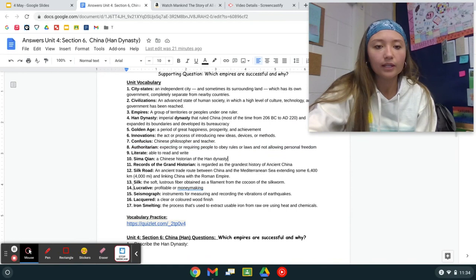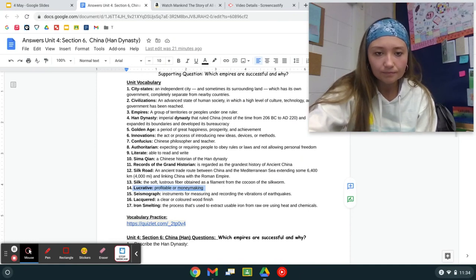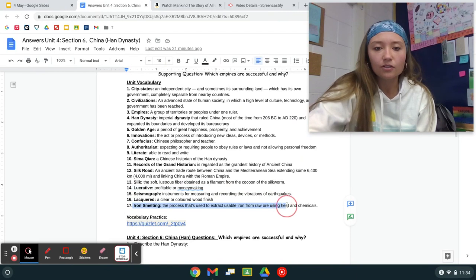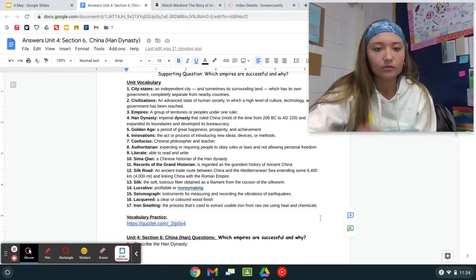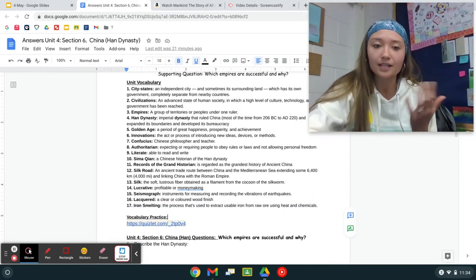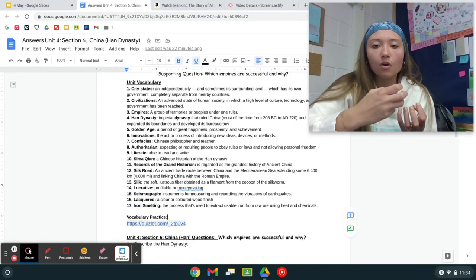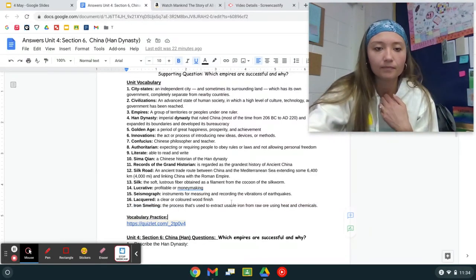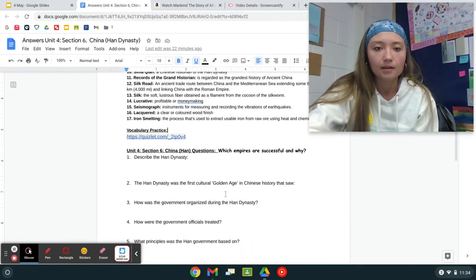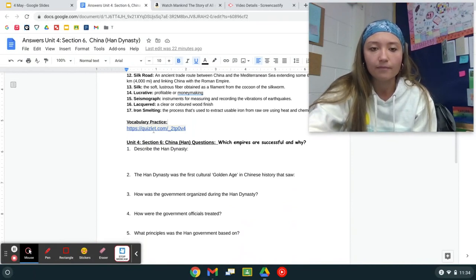And also, we can understand what lucrative means. It doesn't mean crazy, it means profitable or money making. And then understanding smelting, the process that's used to extract usable iron from raw ore using heat and chemicals. So maybe you already are familiar with what smelting is, but that's when you extract that iron from the raw ore and then you can use it. All right. Of course, Quizlet for vocab practice.